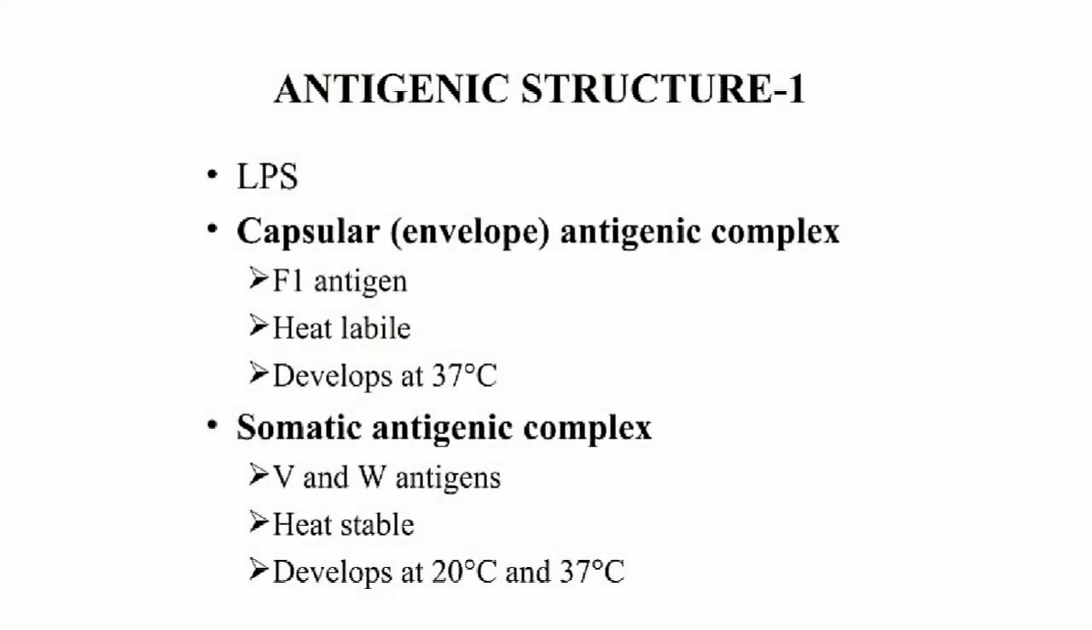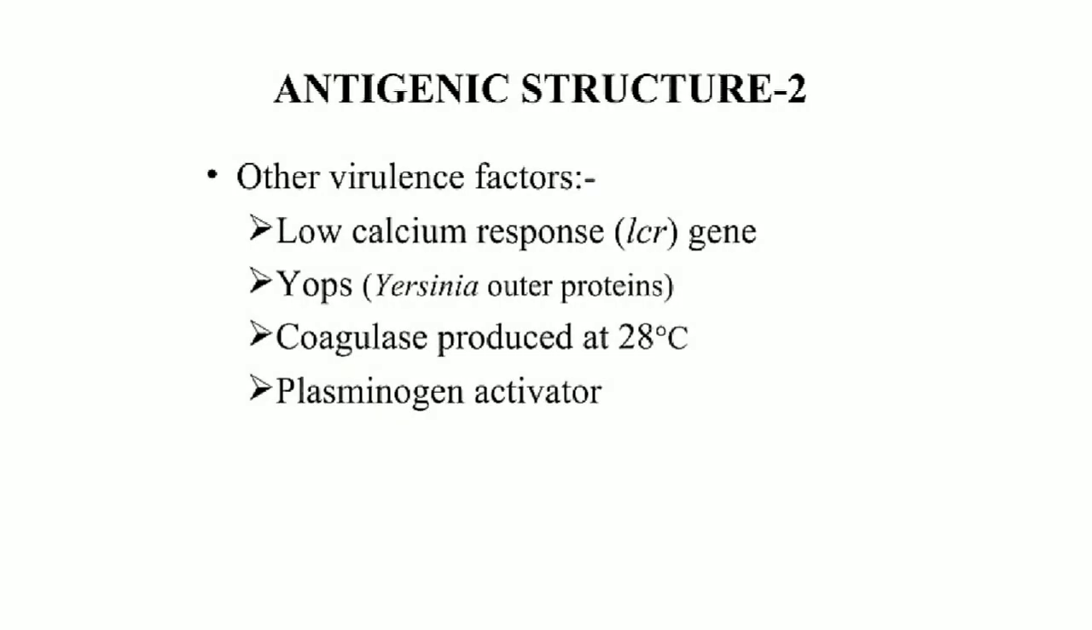Next, antigenic structure: lipopolysaccharide. Next one, capsular envelope antigenic complex. In this, F1 antigen is heat labile, developed at 37 degrees Celsius. Next, somatic antigenic complex. In this, V and W antigens are heat stable, developed at 20 degrees Celsius and 37 degrees Celsius. Next, other virulence factors: low calcium response, which decreases the calcium level in the human body after infection with Yersinia pestis.